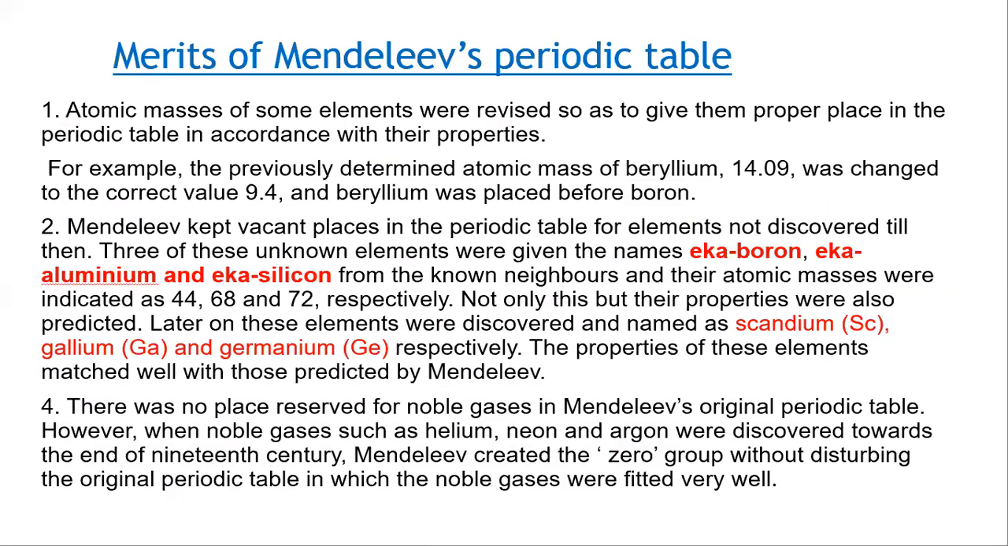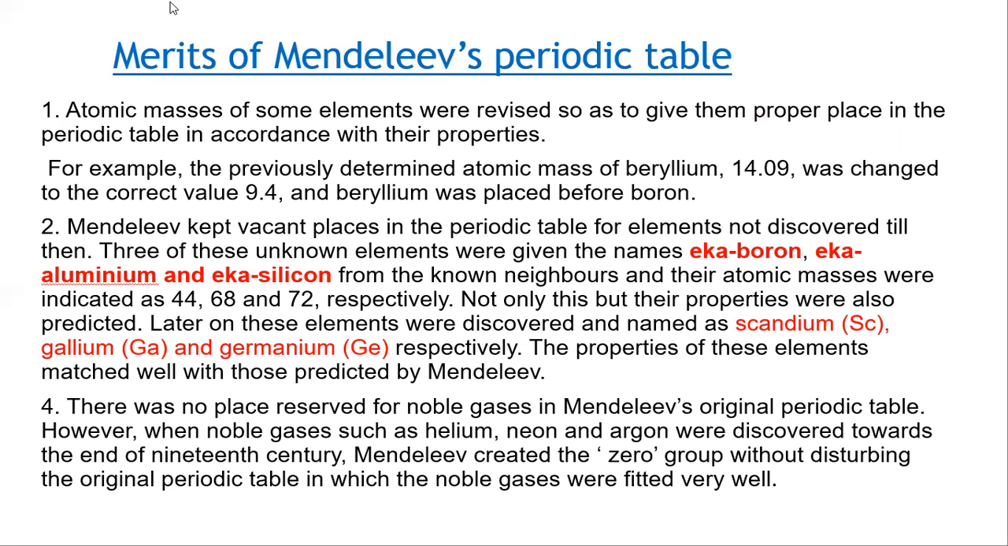Now we will discuss Mendeleev's periodic table merits. First merit: atomic masses of some elements were revised, meaning changed, so as to give them proper place in the periodic table in accordance with their properties. That means the atomic mass number of some elements was changed so they were placed in the proper place, so that their properties matched well with the elements of that group.